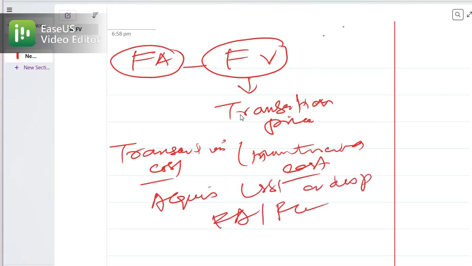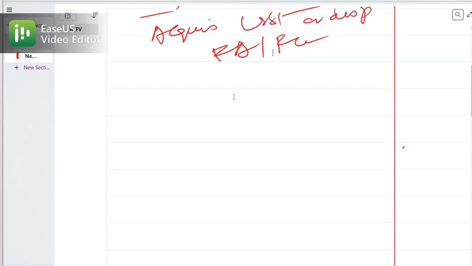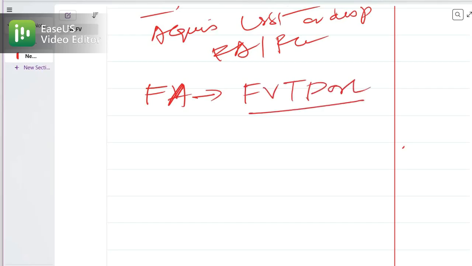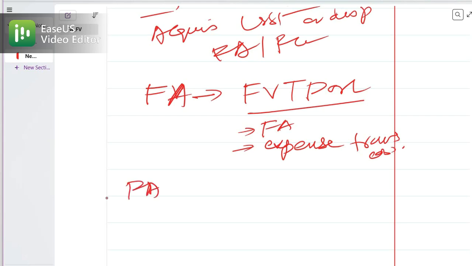If the financial asset is classified as fair value through profit or loss, then you will recognize the financial asset at that amount and separately expense the transaction cost. If it is initially recognized at fair value through other comprehensive income, then the initial cost will include the transaction cost.